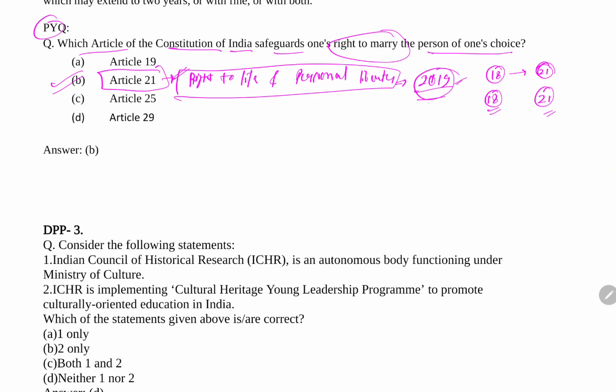To promote equality between the two, the proposal is that the age of marriage for girls be increased to 21. So this you should know. And the voting age is 18 for both of them, which was implemented with the 61st Amendment Act of 1989. So you should know this, and the right to vote is a constitutional right.